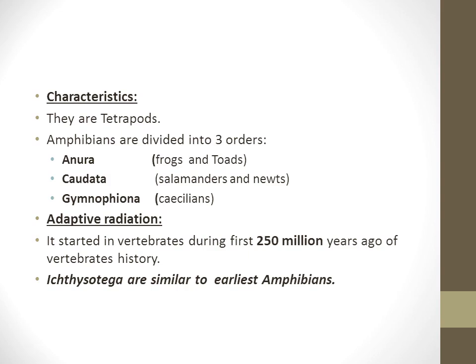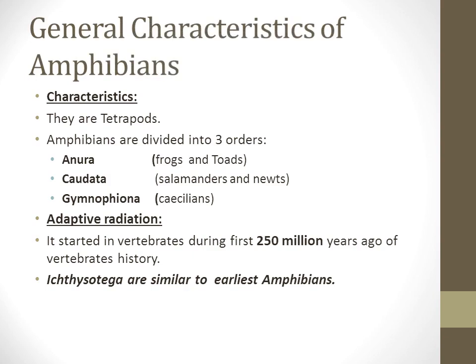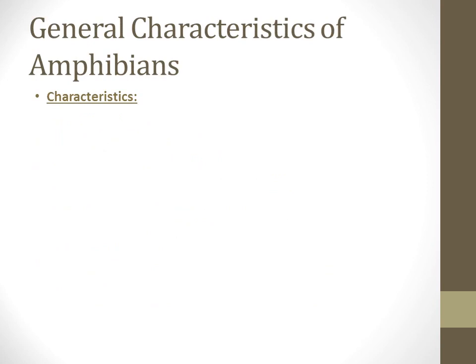Now the question arises: what was the first amphibian? In this slide you can see the word Ichthyostega in the last line. Ichthyostega are similar to the earliest amphibians. So no one knows what the first amphibian was. The structure of limbs, skulls and teeth of Ichthyostega is similar to the earliest amphibians.